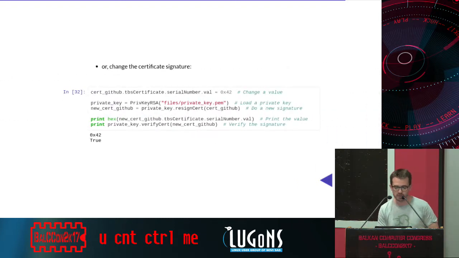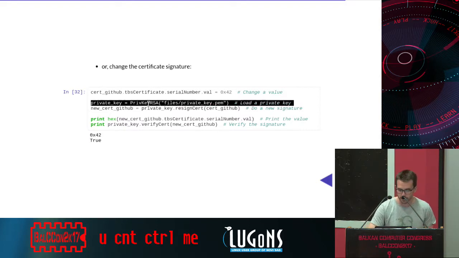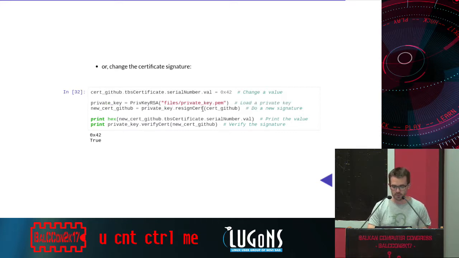What we can also do is really nice. If we have a private key, we can change values in the certificate and build a new one. So here we'll change the serial number value. I will put 32 in X. I will load a private key. So far, Scapy is not able to build a private key itself, so you need to use another library to do so. And then I will use the private key's resign cert function in order to resign the GitHub certificate.